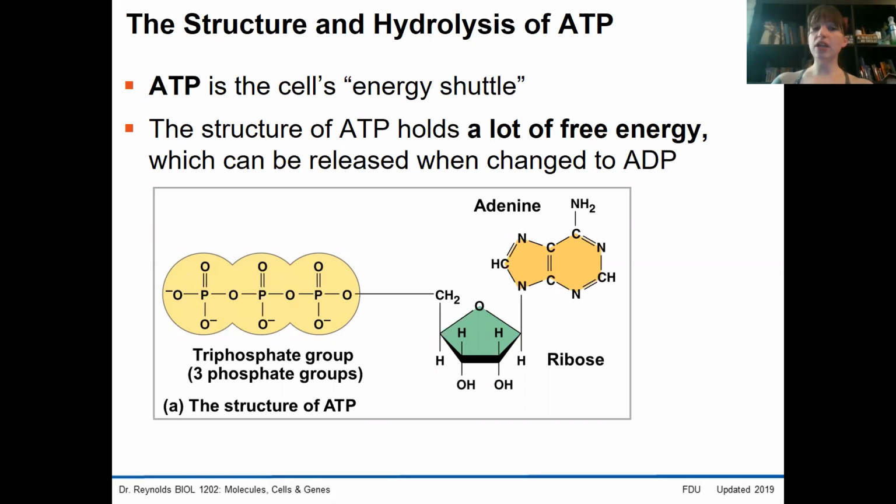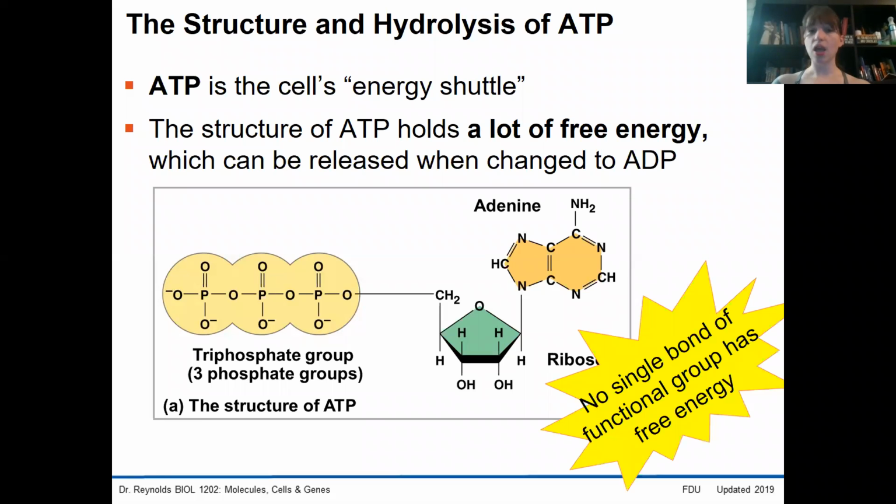Now, when one of these phosphate groups is removed, that removal leaves behind a molecule of ADP, or adenosine diphosphate. There are going to be fewer bonds and fewer charges in the molecule of ADP because of the loss of that phosphate group. No single bond or functional group has free energy of its own that can be used to do work.